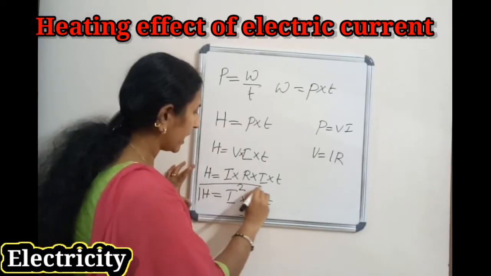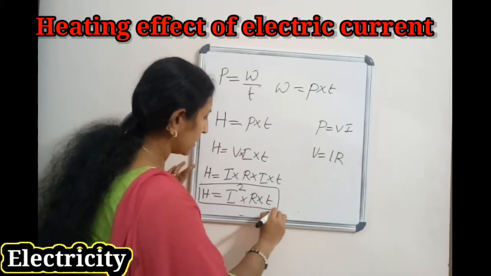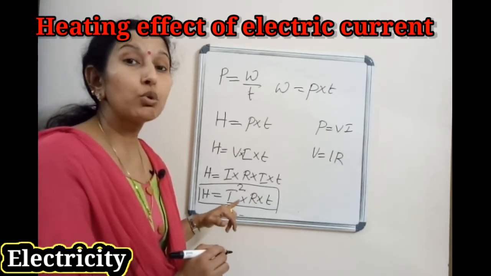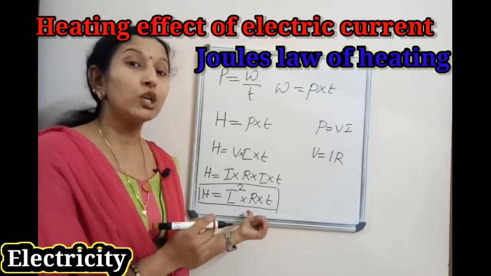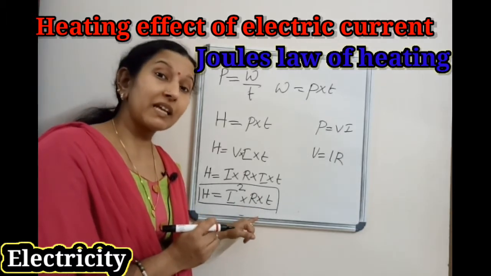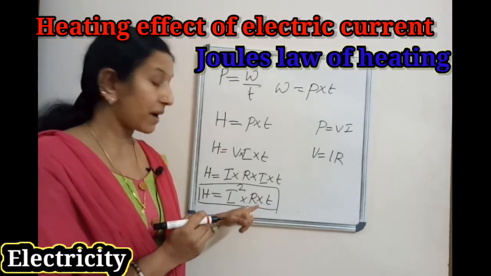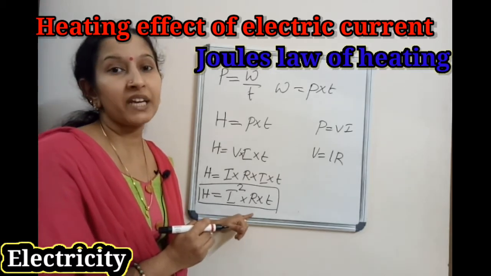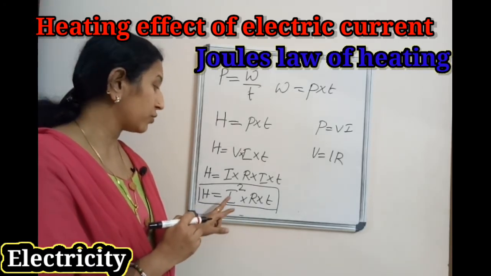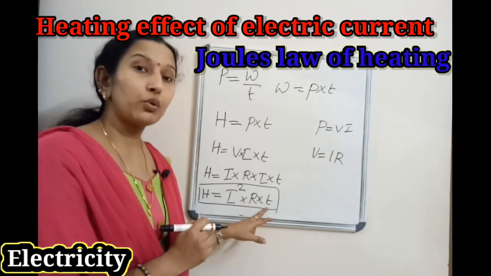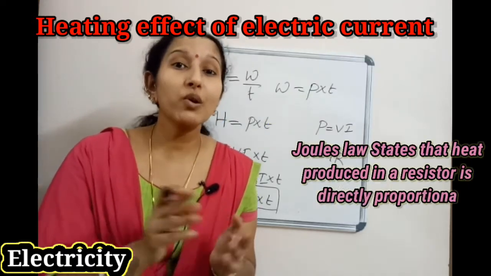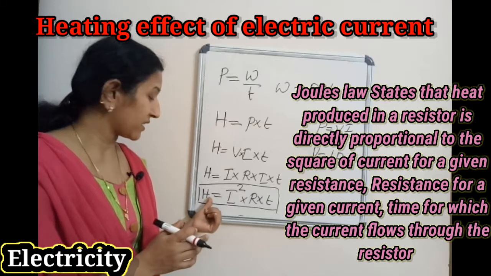So this is a very important equation in this chapter, and this equation is the equation for Joule's law. This is the mathematical representation of Joule's law of heating: H equal to I square into R into T. Okay, so how do we make a definition for Joule's law? Joule's law states that heat produced in a resistor.